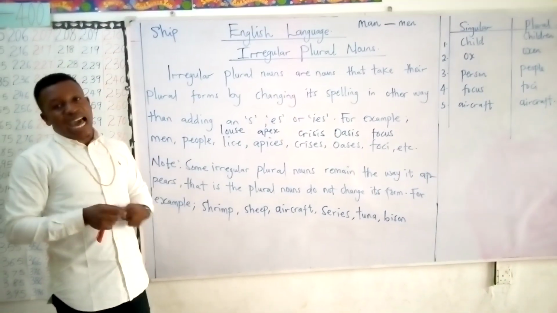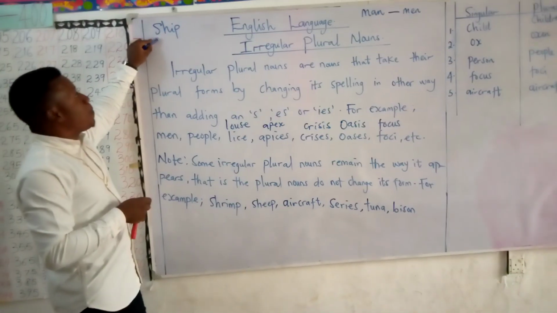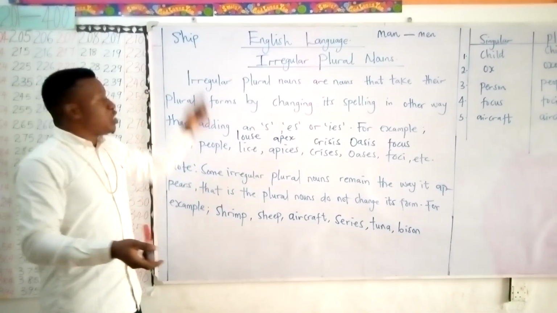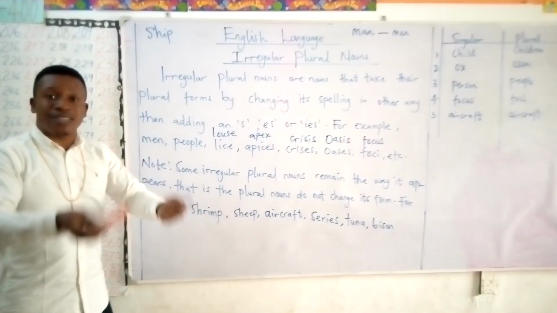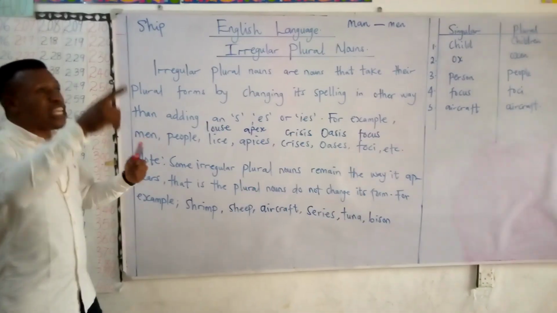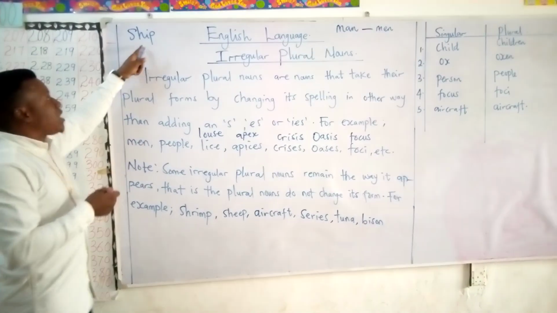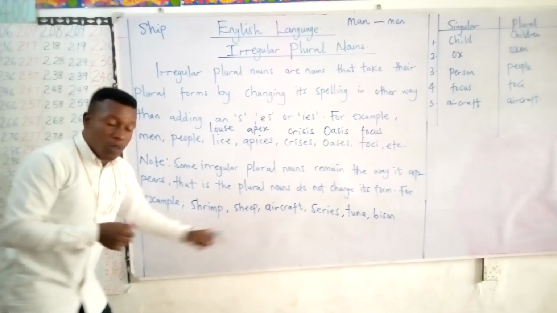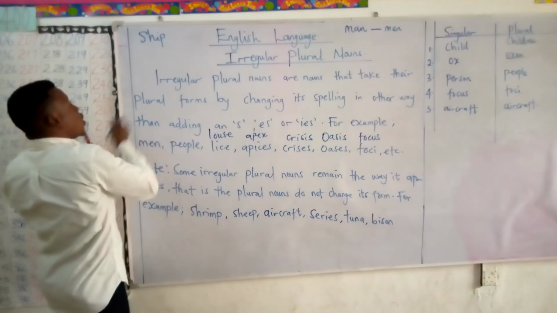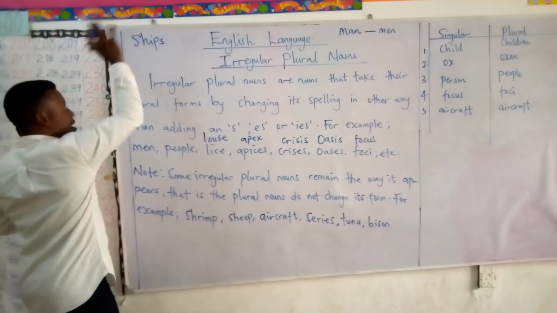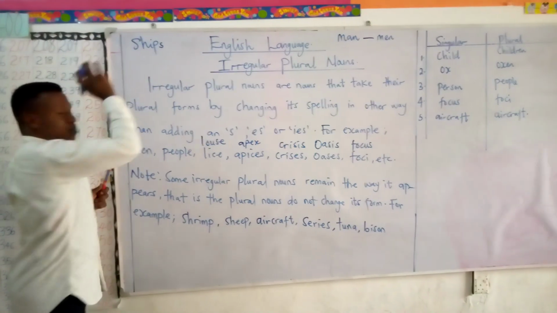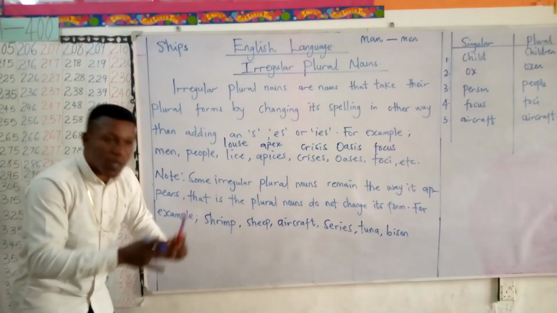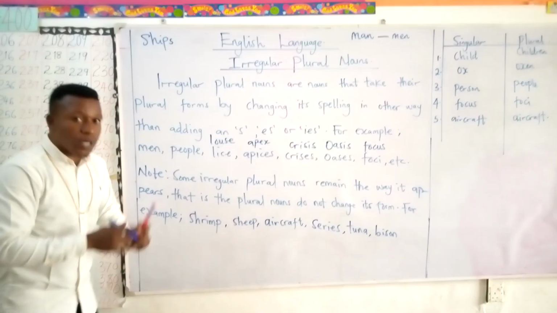Sheep, spelled S-H-E-E-P, is an animal. While the ship carries cargo on sea. I saw a ship sailing over that sea. This is the ship we're talking about, not this sheep. This sheep is an animal. So the plural for this ship that carries cargo is ships. This is correct. But for the animal, we say sheep, sheep.